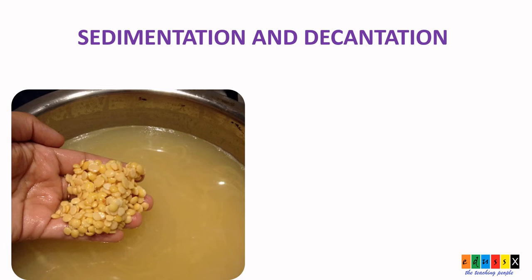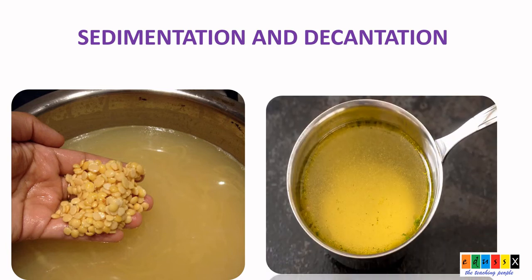During that process, what happens? The lighter impurities float while the heavier rice grains sink to the bottom. This is called sedimentation. And the water with the impurities is carefully poured out, leaving the clean rice at the bottom. The process of pouring out the dirty water is called decantation.